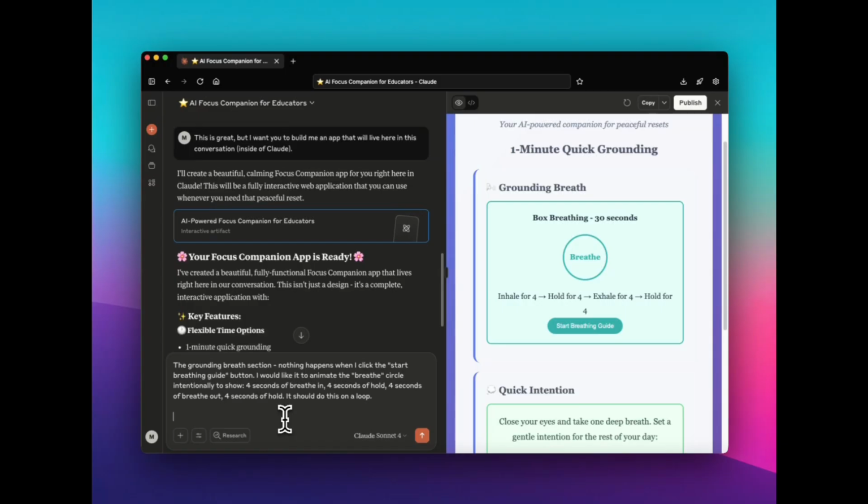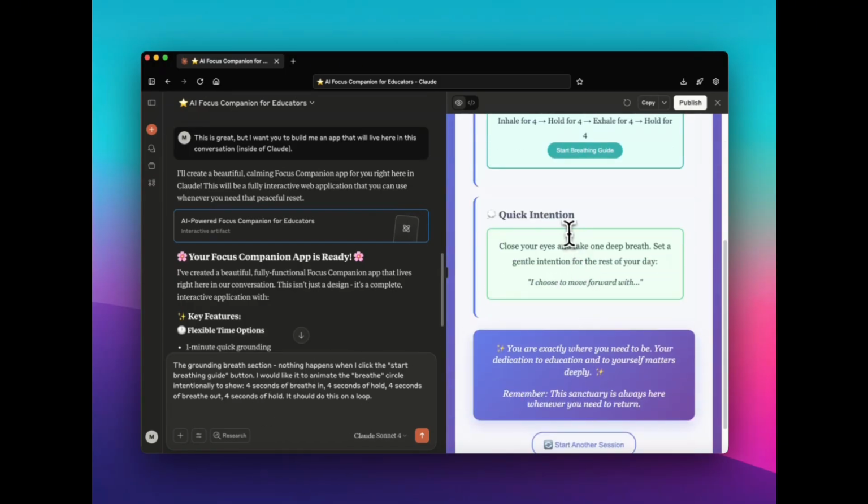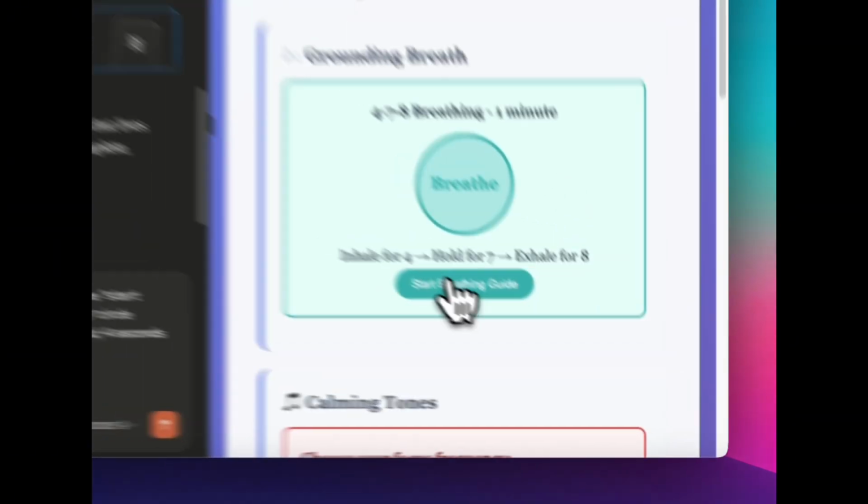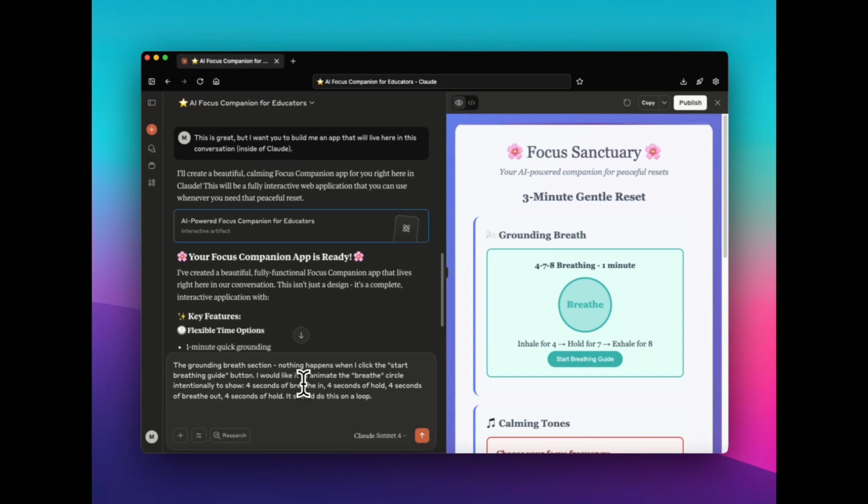Okay, so let's see. We also have quick intention. Okay, this is good. This is just a little suggestion. You're exactly where you need to be. Your dedication to education and to yourself matters deeply. This is very nice. Let me look at the other options. Okay, different breathing. Interesting. Okay.